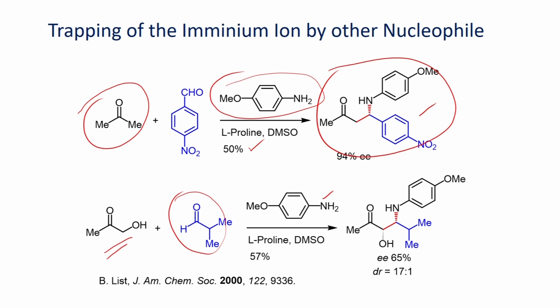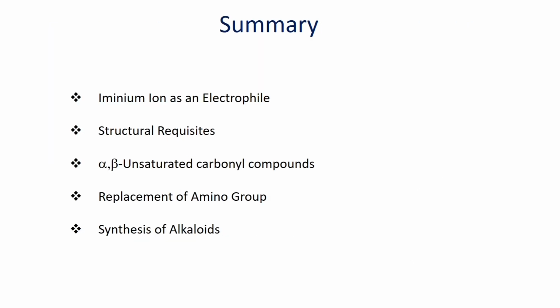The Mannich reaction is one of the powerful organic transformations which can be extensively explored, and these are some of the examples you can see here. So, let us make summary. First, we have seen the mechanism of the original Mannich reaction. Following that, the type of substrate that can undergo Mannich reaction we have seen.